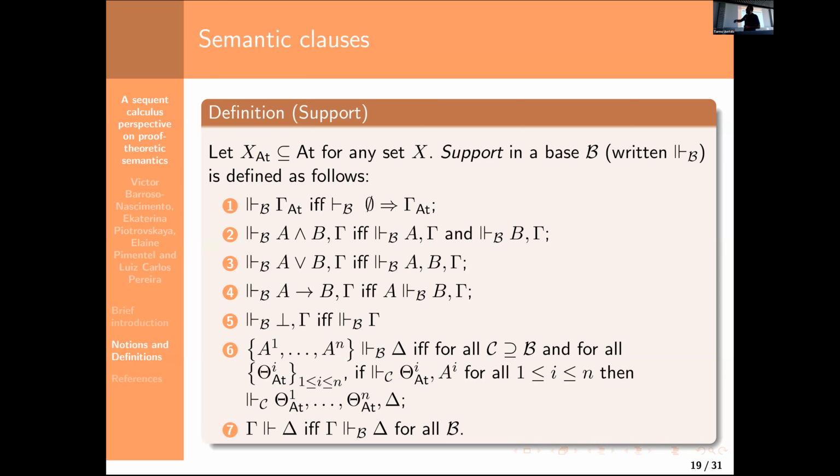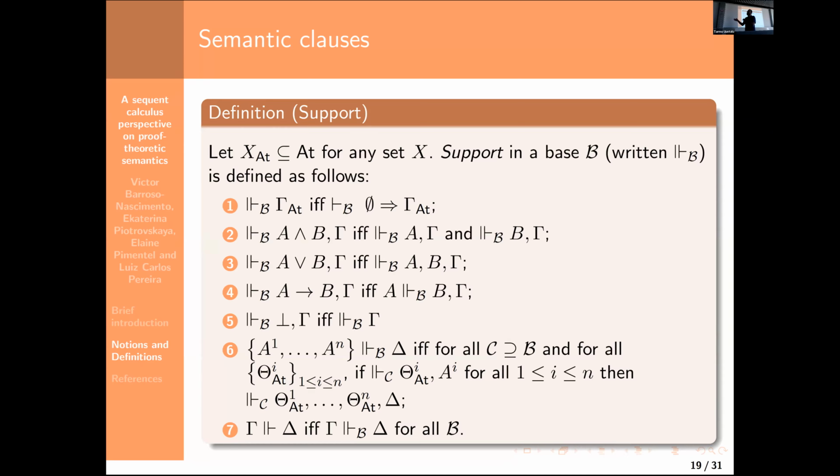The clause for conjunction is still the same, but the main difference is that the clause for disjunction is what one would expect if the right introduction rules were used as a semantic definition. The clause for implication is the same. The clause for bottom is also different, because in traditional base extension semantics, bottom is defined in terms of atomic explosion. But now we have something that looks like some kind of weakening.